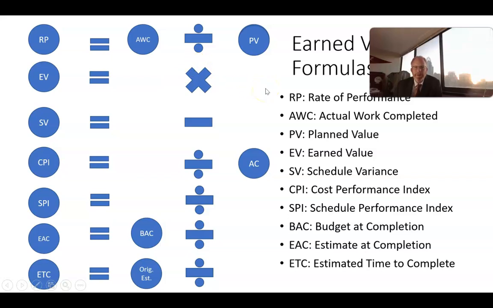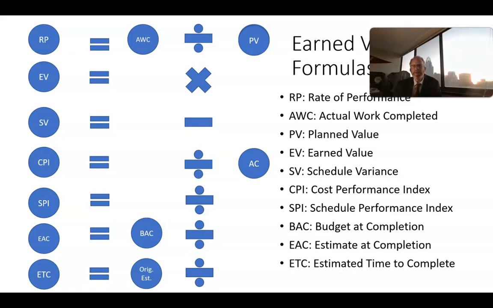Now, let's think about how projects typically go. As much as we'd like them to finish ahead of schedule, that typically doesn't happen. They typically run behind schedule. So that actual work completed, if we were on schedule, would be equal to the planned value, and the rate of performance would effectively be 1.